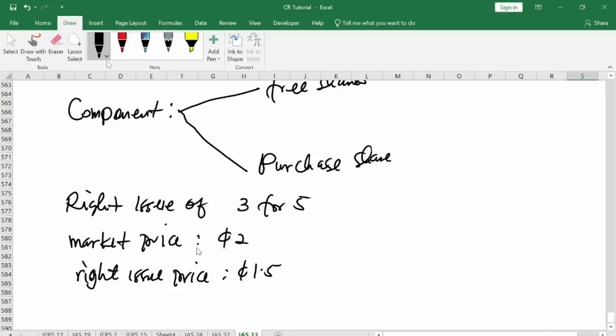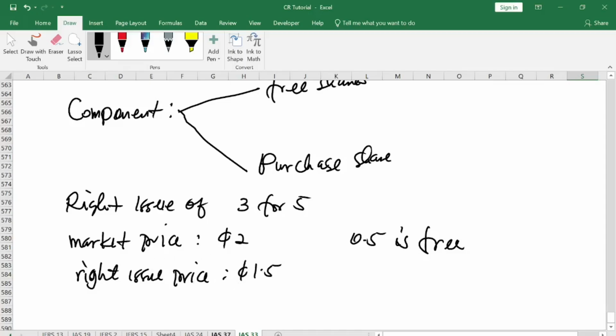This share is sold in the market at 2 cedis, but they are giving it to the ordinary shareholders at 1 cedi 50 pesewas. So clearly, there's a portion that is free, which is 0.5. They dash them 0.5, but they should buy it at the price of 1 cedi 50 pesewas. So this is what we call right issue.